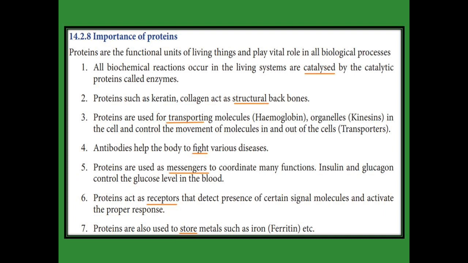The next one, you may call proteins a messenger. For example, insulin and glucagon are proteins. They control the glucose level in the blood. Whenever the glucose level increases, they immediately send messages and coordinate many functions. So protein may be called a messenger. Then protein is also a receptor. It detects the presence of certain signal molecules and activates the proper response. And also protein acts as storage: it stores metals like iron, that is ferritin.